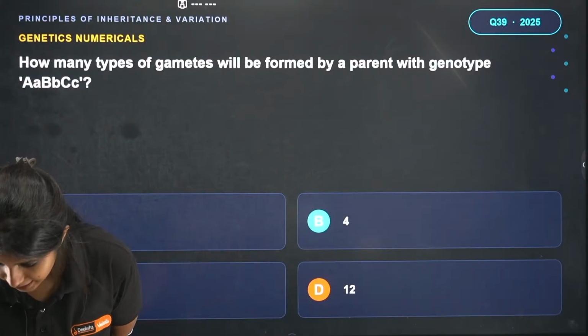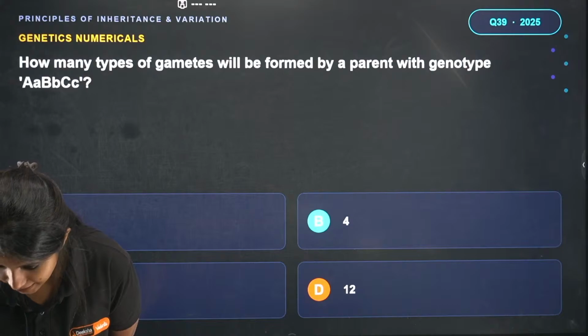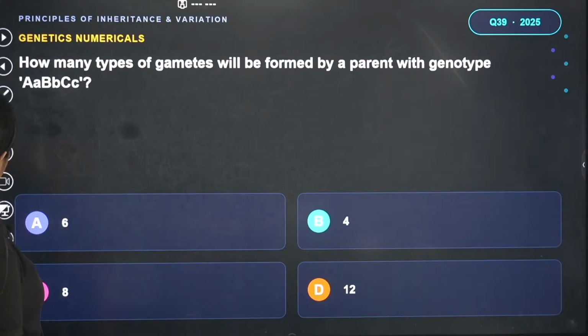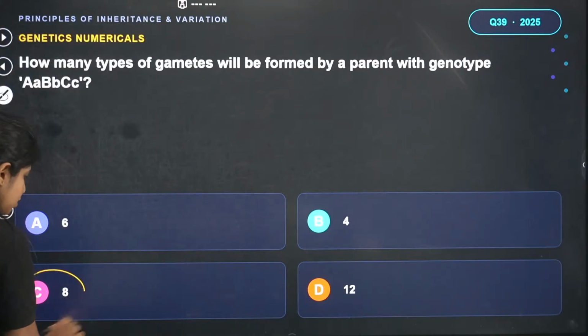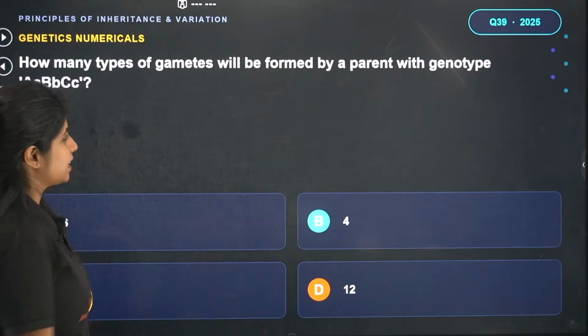Okay, Ullas says C is the answer. Gangotri says C is the answer. C is what? 8. How is C the answer? C cannot be the answer. If I say that, it will be wrong.